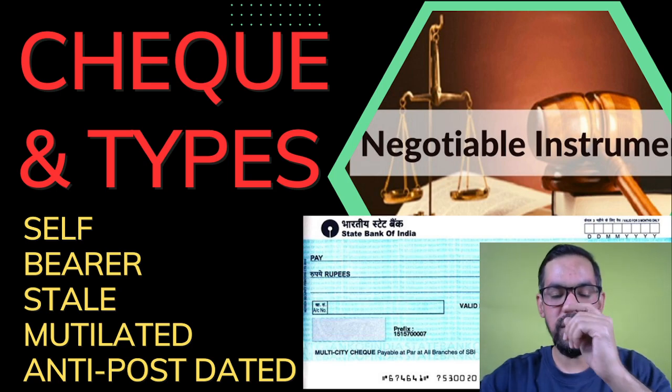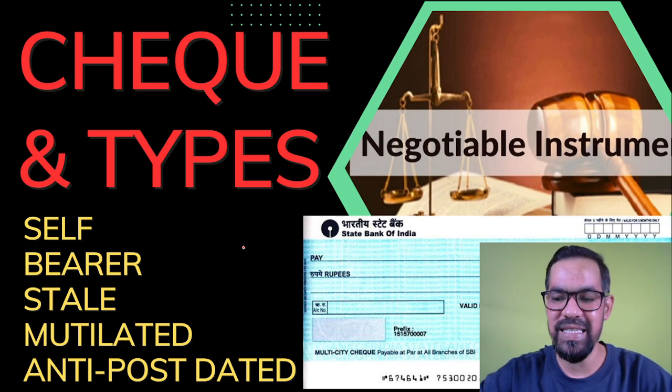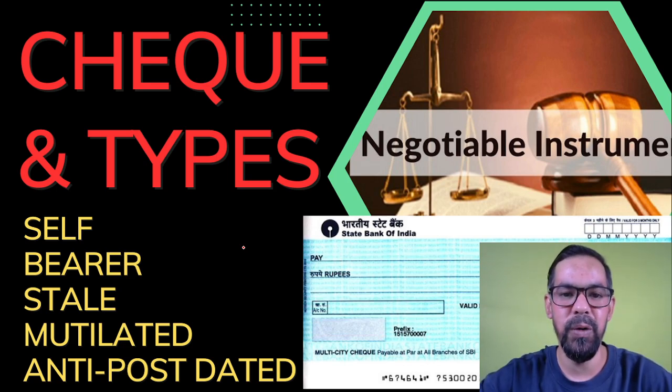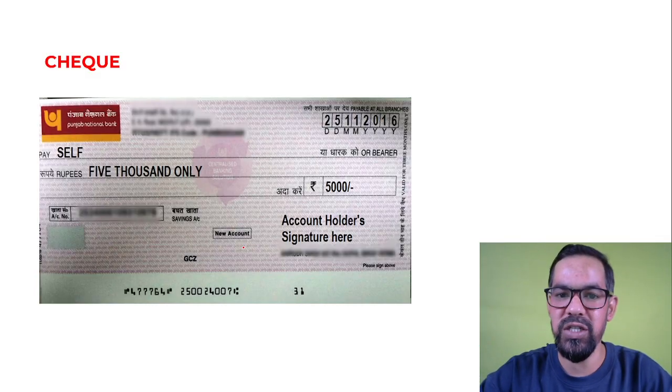Now we will talk about check and its types, like self check, bearer check, stale check, antedated, post-dated, mutilated, traveler's or cancelled check, and others. I hope you have heard about these. Along with this, we will also talk about the IFSC, MICR code, and the CTS, check truncation system. We will start with a basic introduction of check.